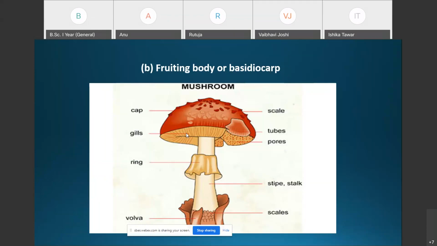That is all about the structure of the fruiting body, or the basidiocarp, in Agaricus, which is popularly called the mushroom.